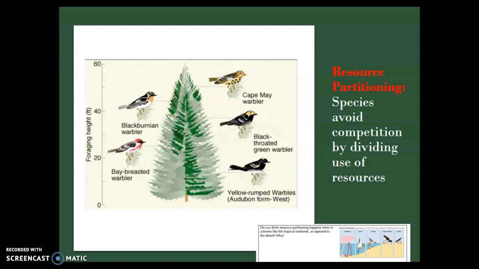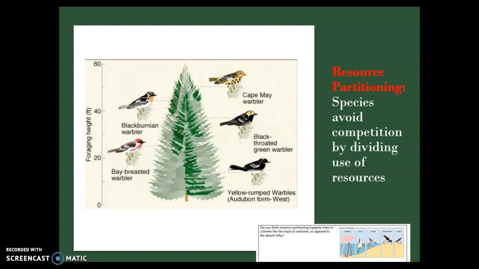We have to be aware of something called resource partitioning, and this is when species avoid competition by dividing the use of resources. So at first glance at this tree, we have these different species of birds living in the tree, and it may seem like they all live and share the same resources, but what they're actually doing is they're divvying it up, okay? So this Blackburnian warbler, he has this specific spot of the tree. And then this bay-breasted warbler, he might be in this particular part of the tree. So they divvy up the resources. That's what partitioning is. It's dividing it up. So they divide it up so that there's no competition.